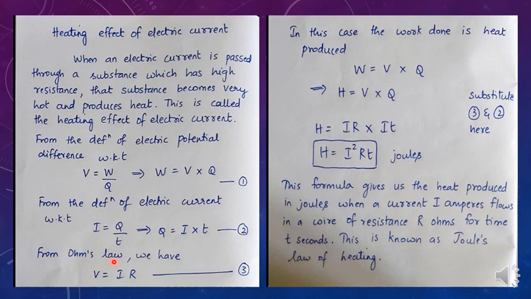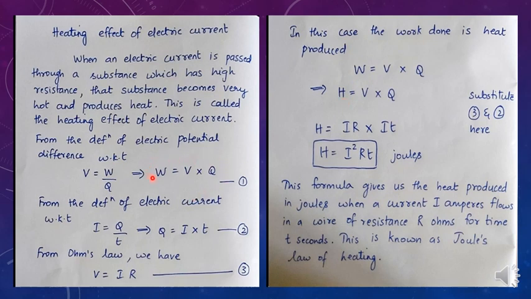All of us know Ohm's law, isn't it? What is the equation? V is equal to IR. Give it as equation number 3. In this concept, we are studying about the work done. What is the work done here? The production of heat, isn't it? So, in this case, the work done is heat produced. So, W can be replaced with H.